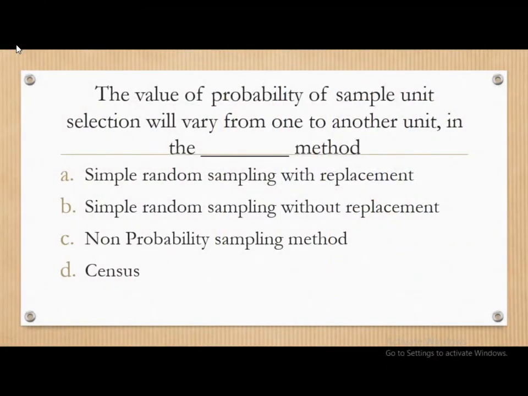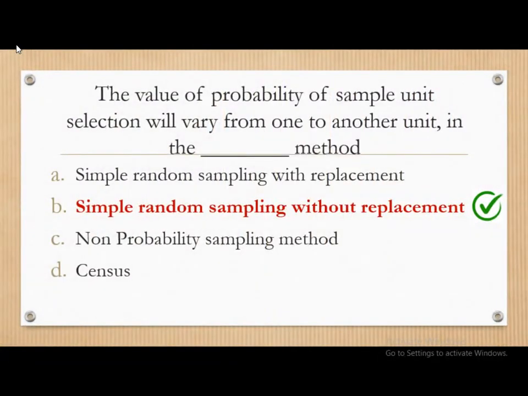Next question: the value of probability of a sample unit selection will vary from one another unit in the dash method. You can read the options: simple random sampling with replacement, simple random sampling without replacement, non-probability sampling method, and census. And the correct answer is simple random sampling without replacement.